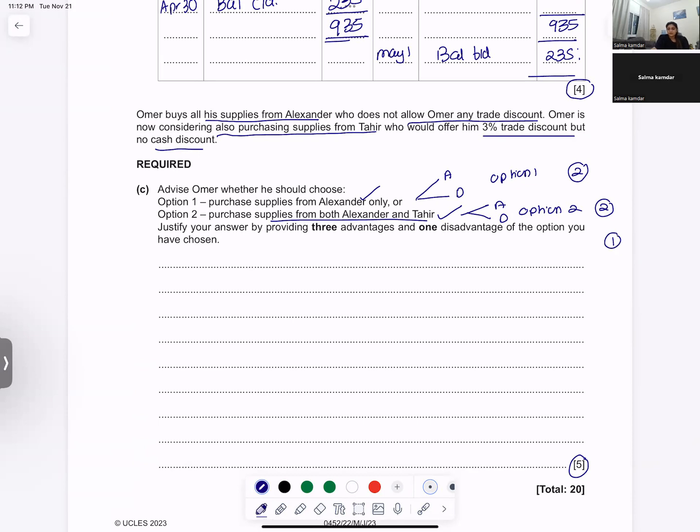So this is how, when you are given options, you have to see how many marks it carries. For every option, you will be getting 2 marks. So you can discuss one advantage of option 1, one advantage of option 2, one disadvantage of option 1, one disadvantage of option 2, and you would get 1 mark for your advice.